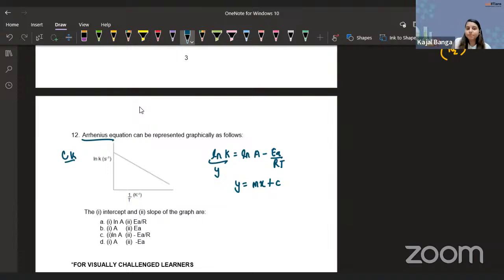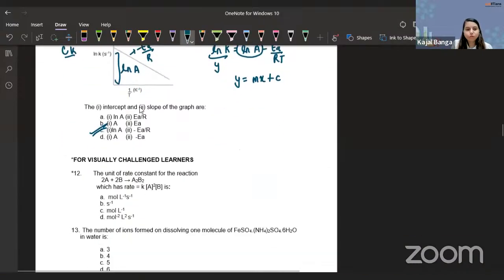Intercept is ln A, right or not? And my slope, negative slope, is minus EA by R. So option C is correct: ln A and minus EA by R. Correct answer. Let's move on to the next one.